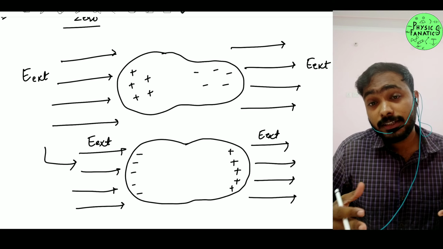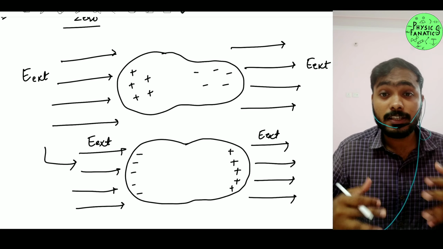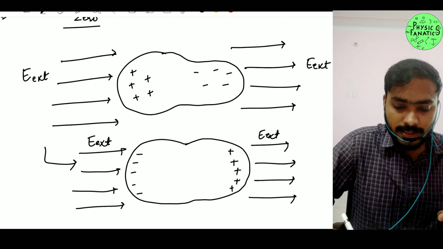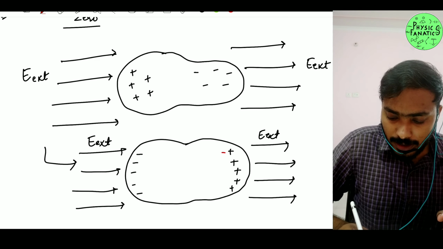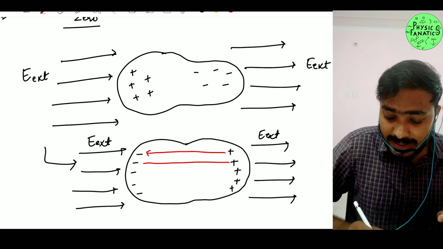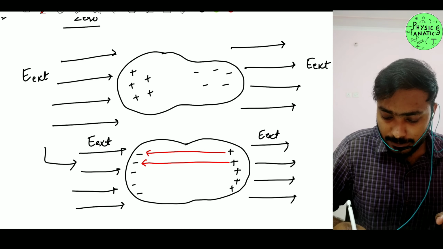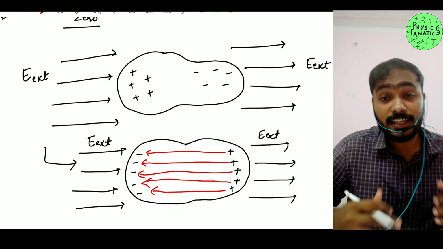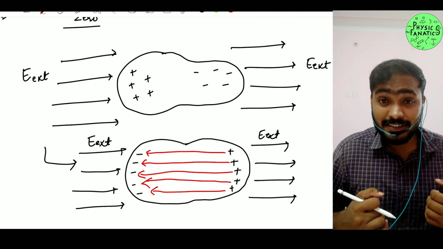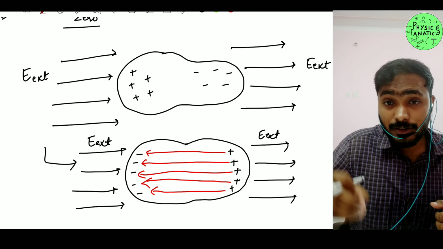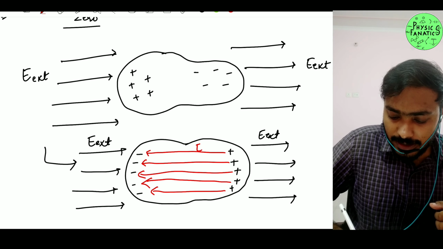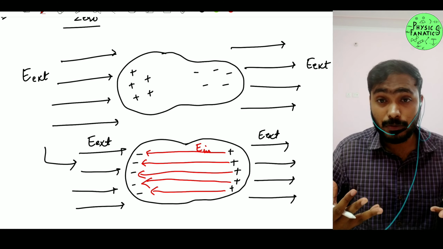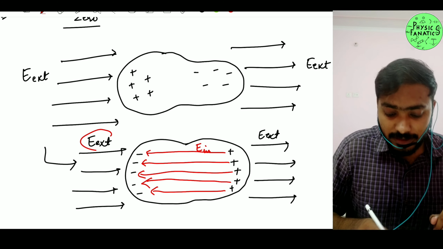Now we know that from positive to negative, there is an electric field, right? So obviously you guys can see here there will be an electric field inside of your conductor because of the positive and negative charge density which is created with the help of your external electric field. So we call this internal electric field your E induced. This is the electric field which is being induced because of the external electric field.